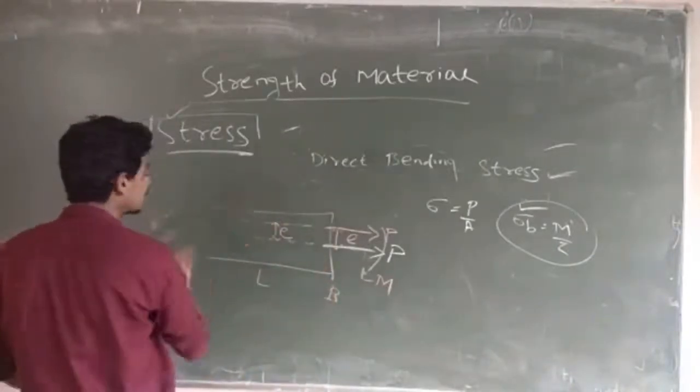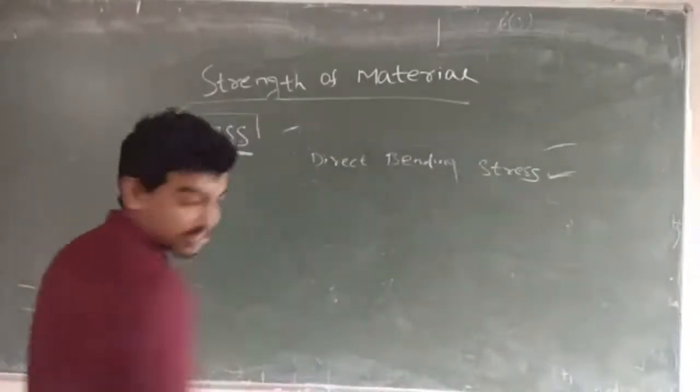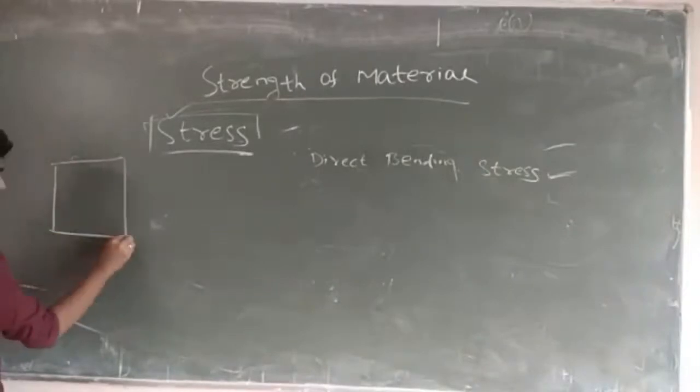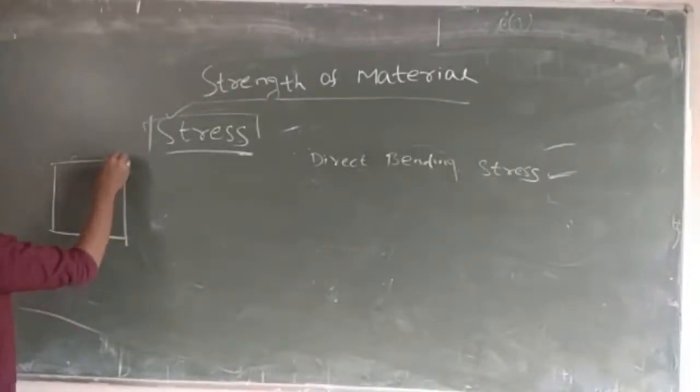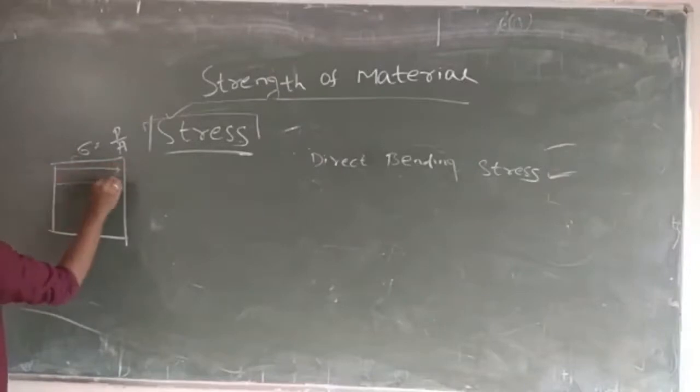We just combine the first two cases and we'll get the result. You can observe here in the first case, it is P and the cross section is A, so the direct normal stress is P by A and the distribution is like this.